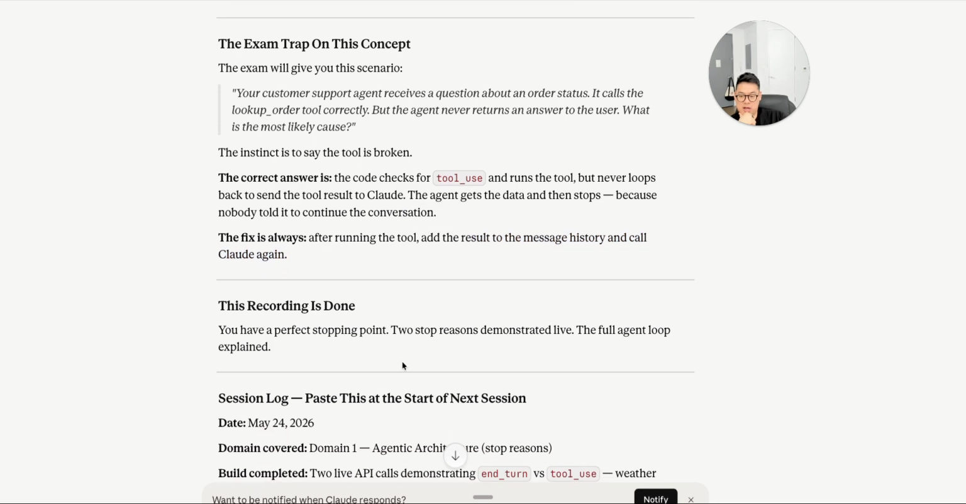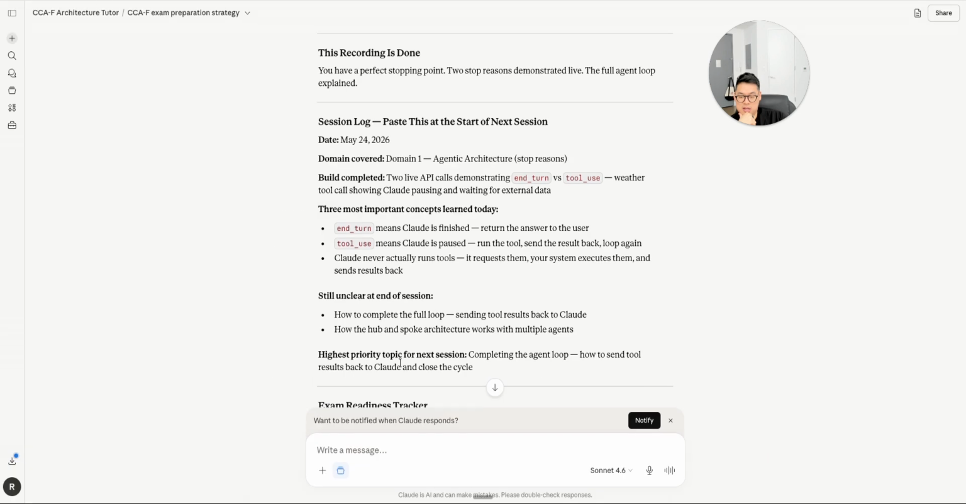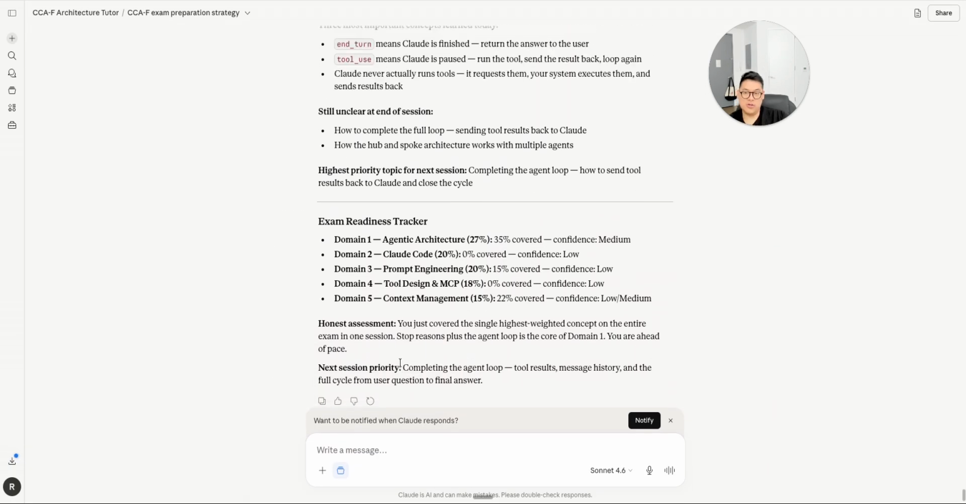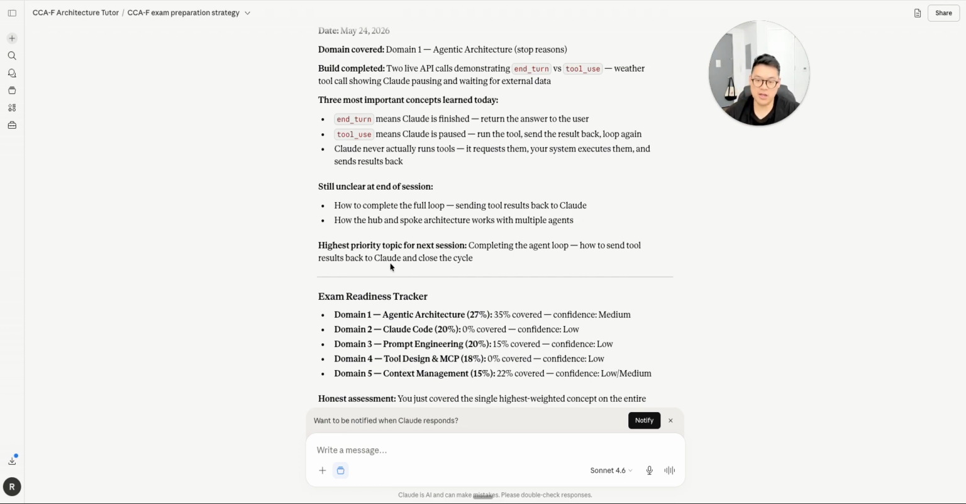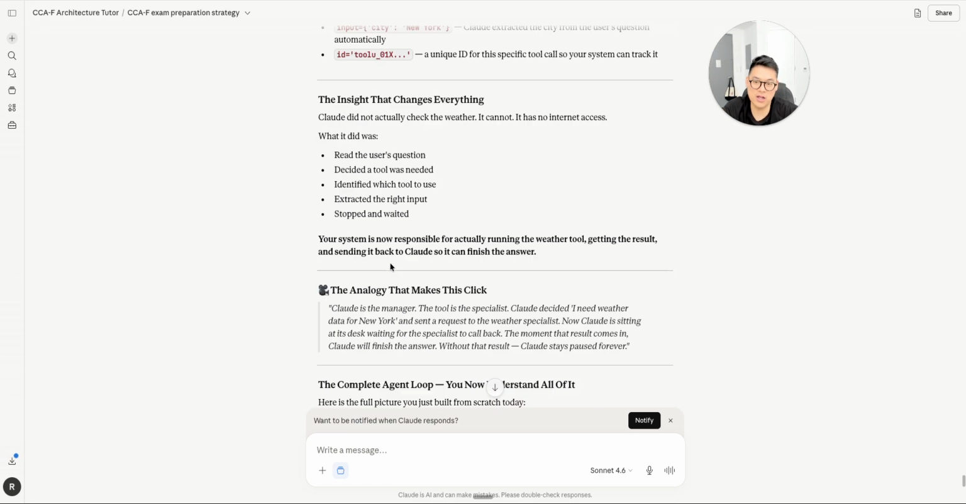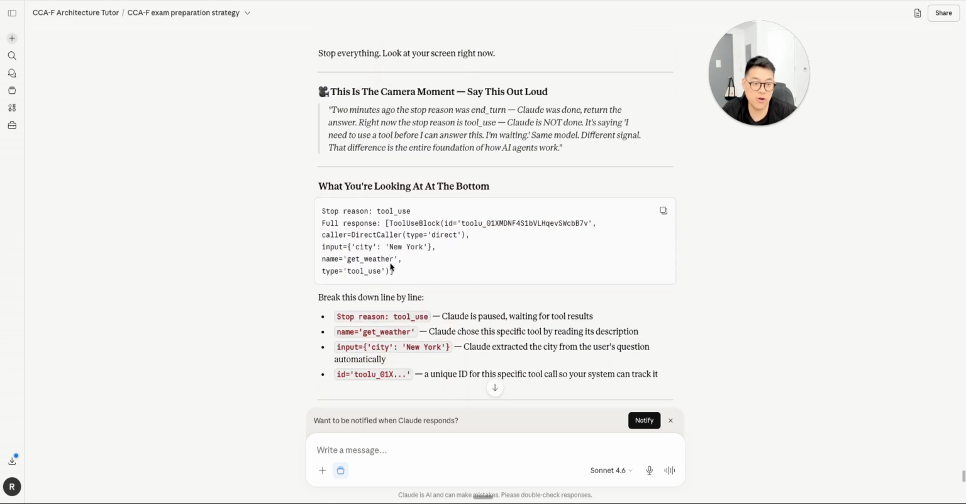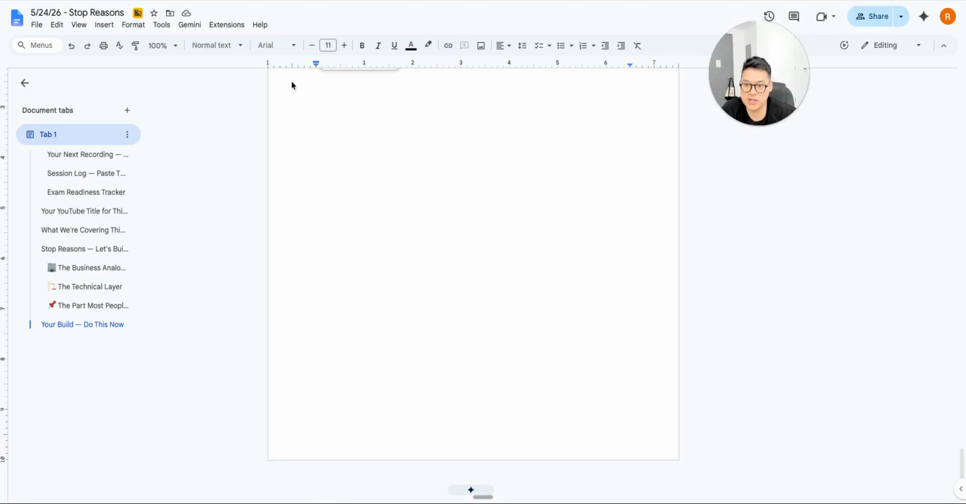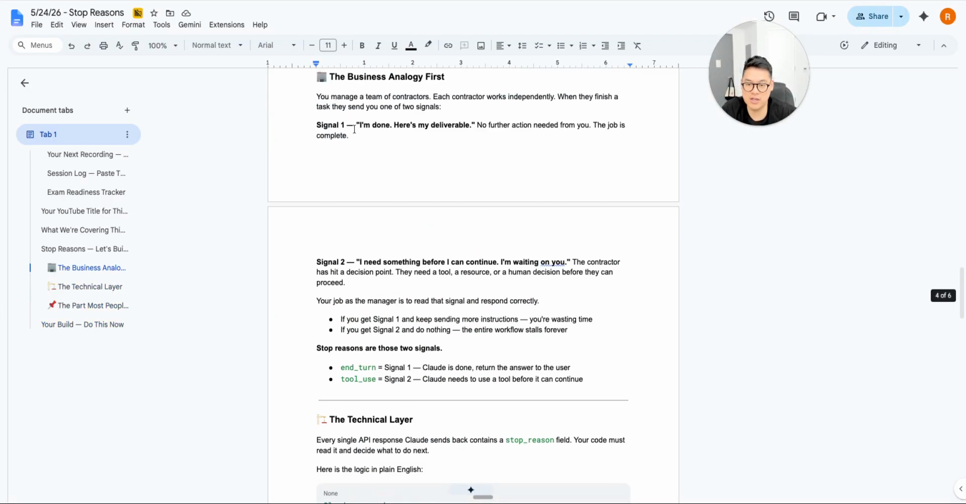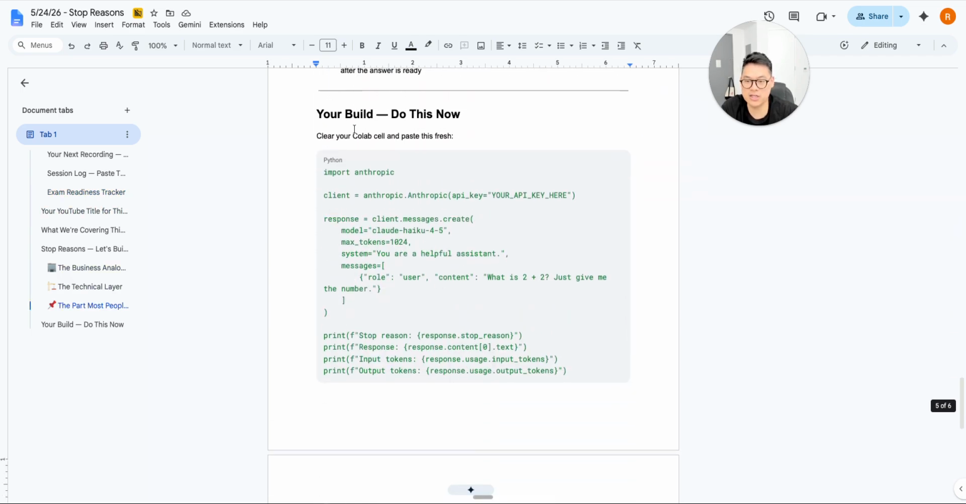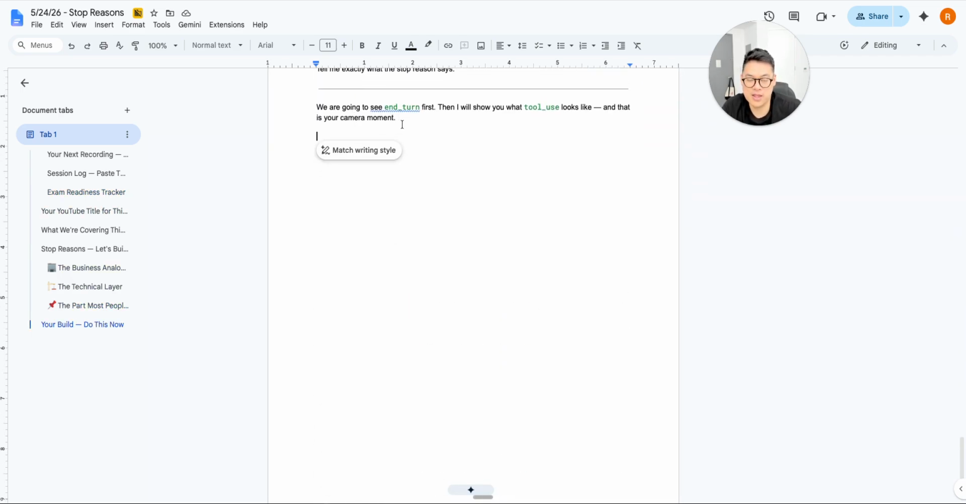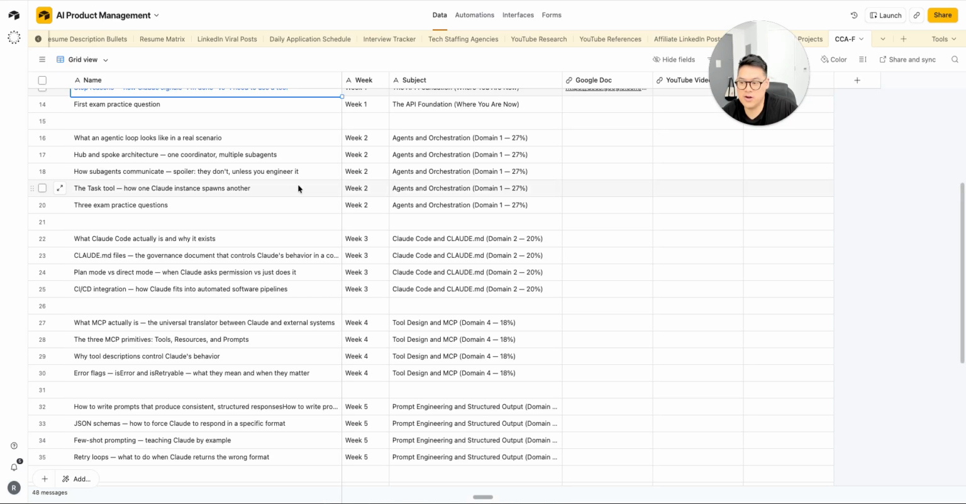This recording is now done. Before I go ahead and drop off, it's really important that we get all of this information back into the Google Doc. This is actually why building in public is so important, because you get so much context that you need to document all of it, which is why I have it all here, and then I also have it all here. But now we're going to get ready to move on to the agentic loop.